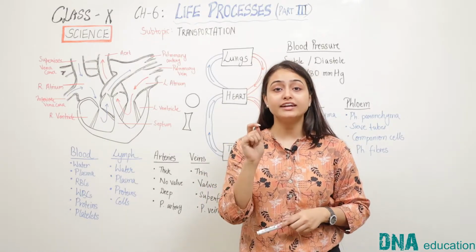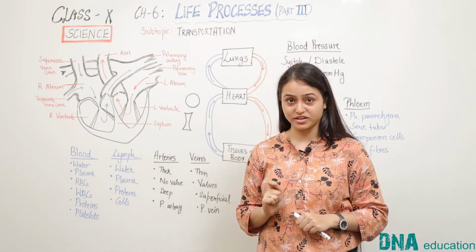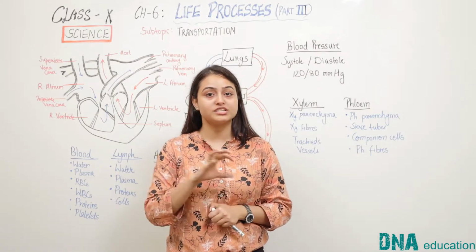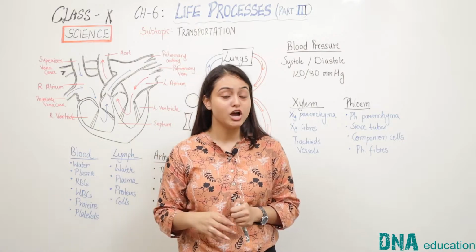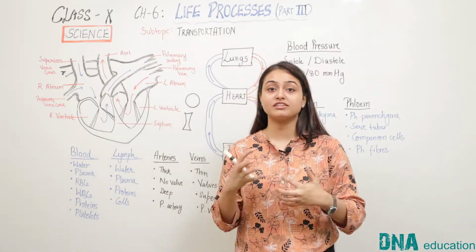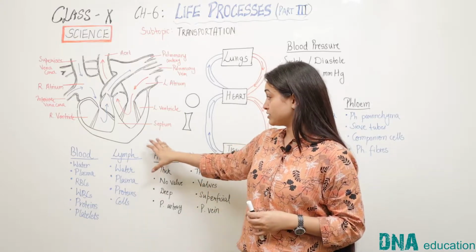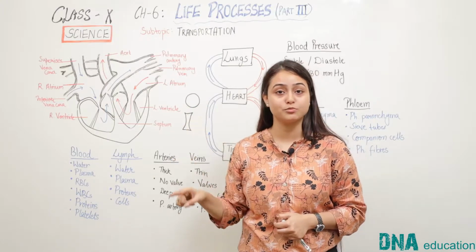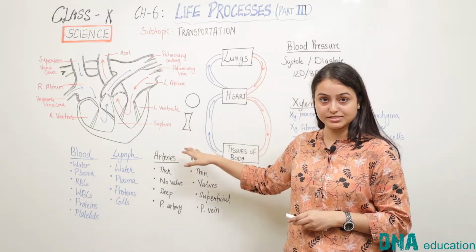They contain a red colored pigment called hemoglobin. This hemoglobin has a very strong affinity for both oxygen as well as carbon dioxide. So whatever oxygen or carbon dioxide that we respire combines with the hemoglobin in the blood and travels across the body through these red blood cells.